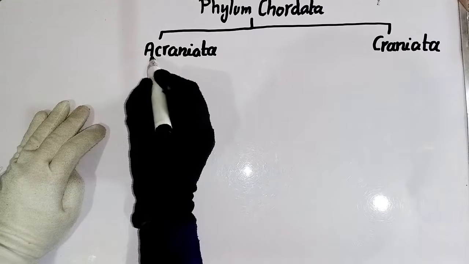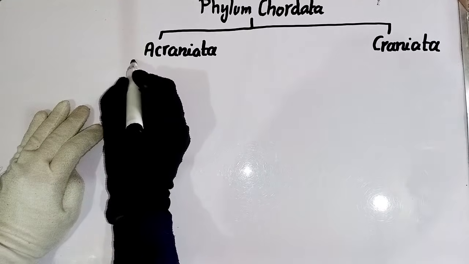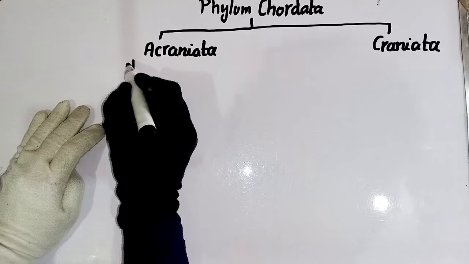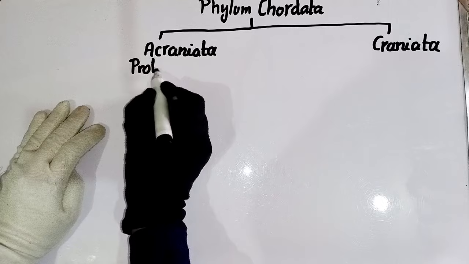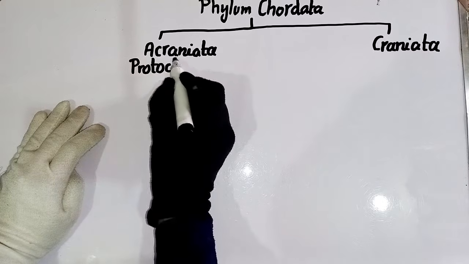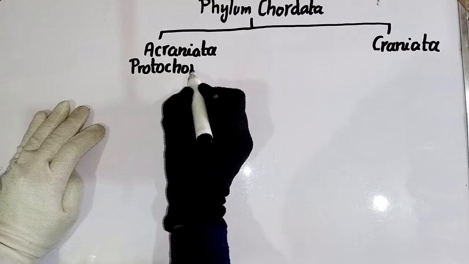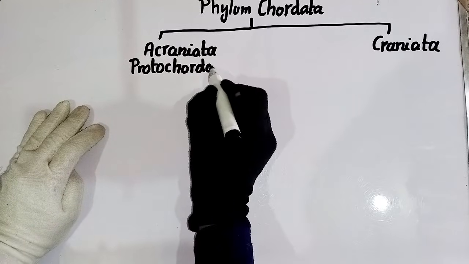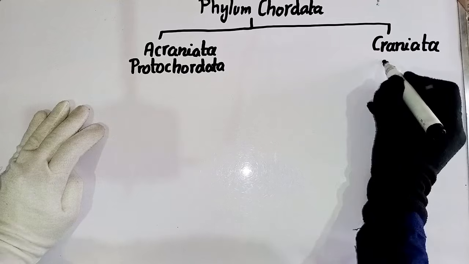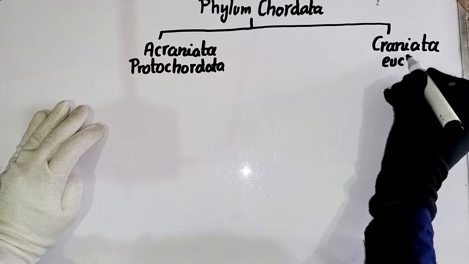Okay, the Acraniata, its second name is Protochordata, and the Craniata are the Euchordata.